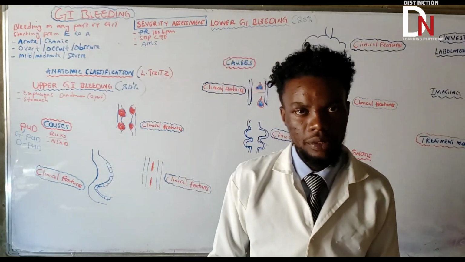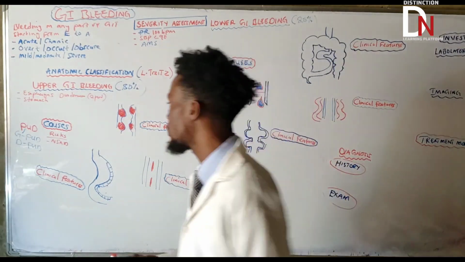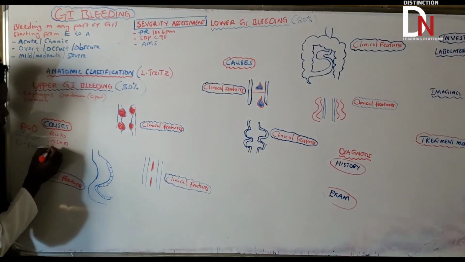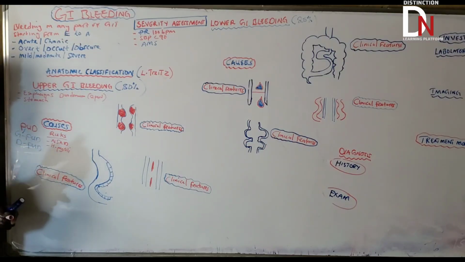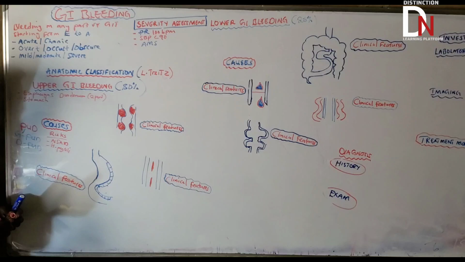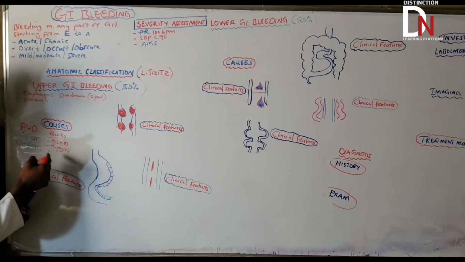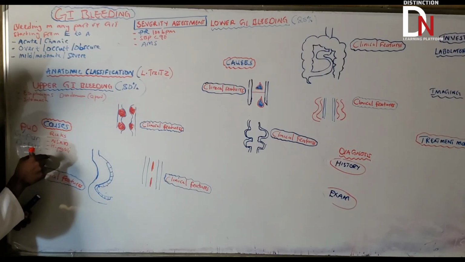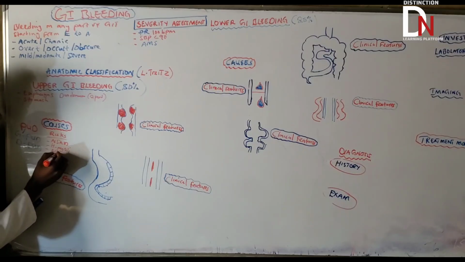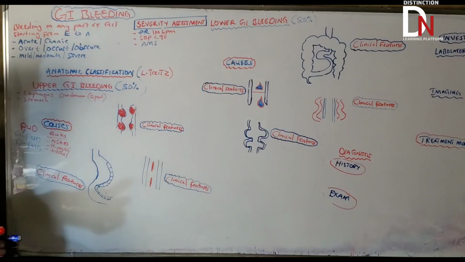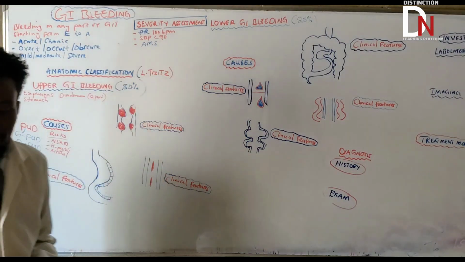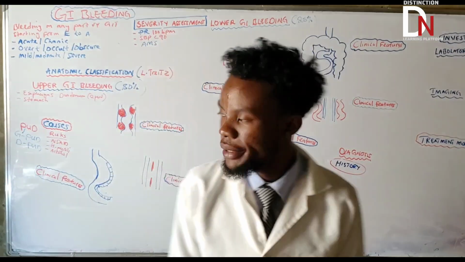Apart from those drugs, what else? H. pylori, we know that. The other important aspect is H. pylori. H. pylori is a very, very important bacteria that can cause peptic ulcer disease. It has been related to that. Make sure that you understand that. Okay, what else? It has also been shown that alcohol intake can also cause diseases like peptic ulcer disease, okay?